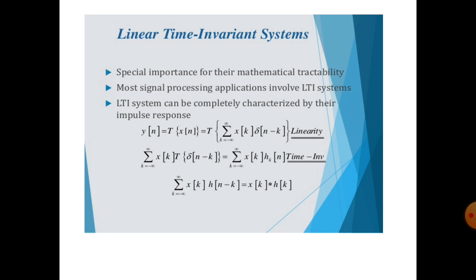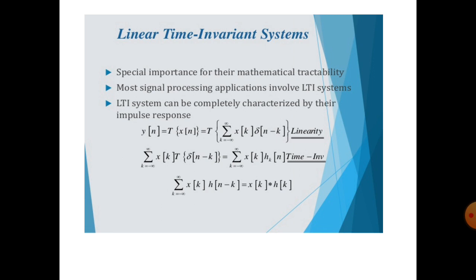Most signal processing applications involve LTI systems. The LTI system can be completely characterized by its impulse response. That is, y of n is equal to the transformation of x of n, which is the transformation of the summation over k from minus infinity to plus infinity of x of k times delta of n minus k. This is linearity.